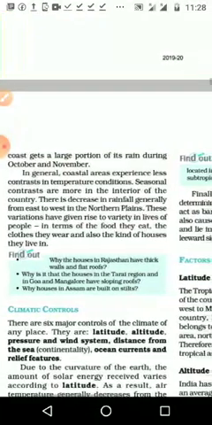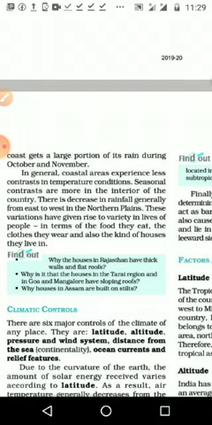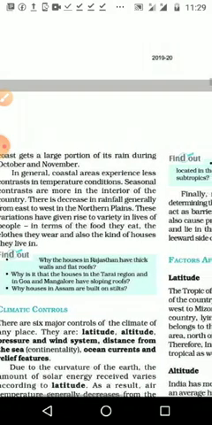Then there is a decrease in rainfall generally from east to west in the northern plain. From the eastern side, from Bihar onwards until it reaches Rajasthan and Punjab, the rainfall is decreasing.